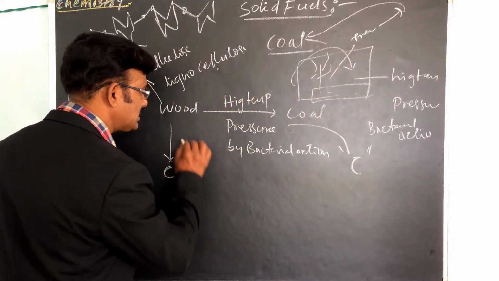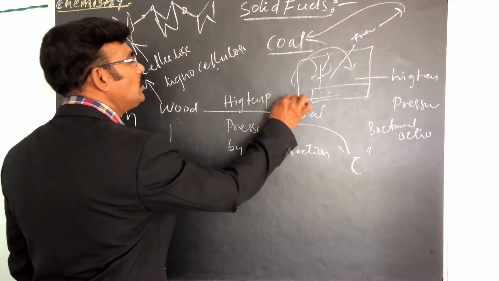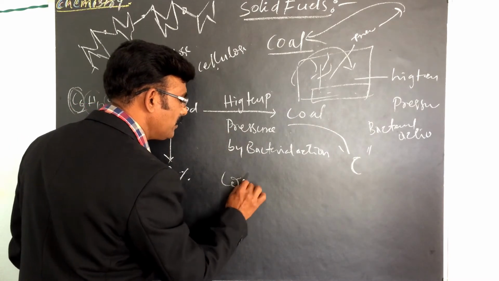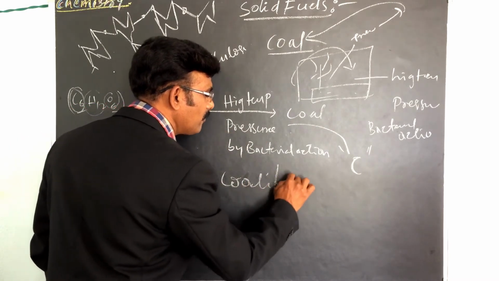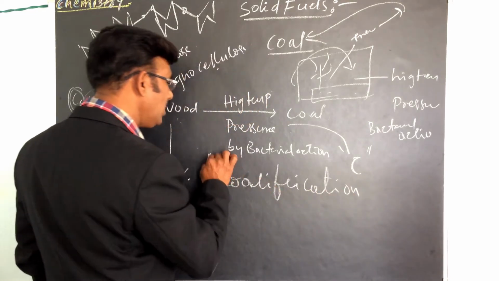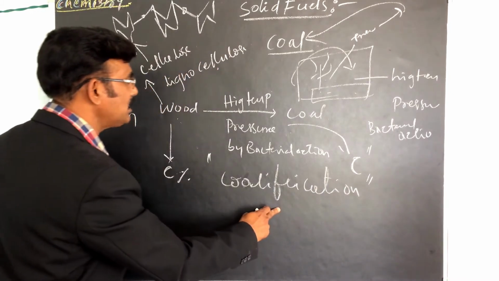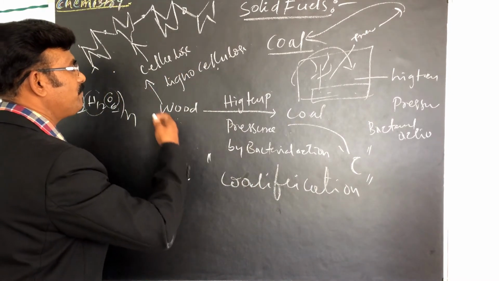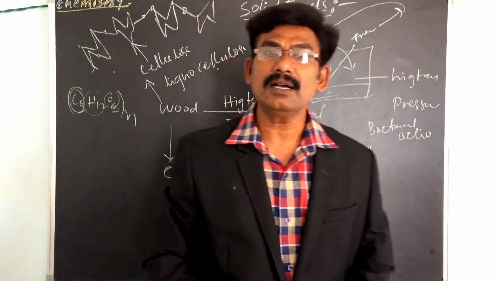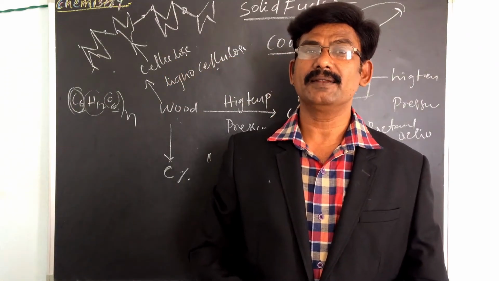The process of conversion of wood into coal is called coalification.